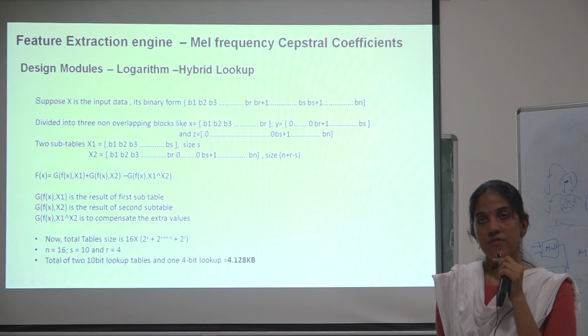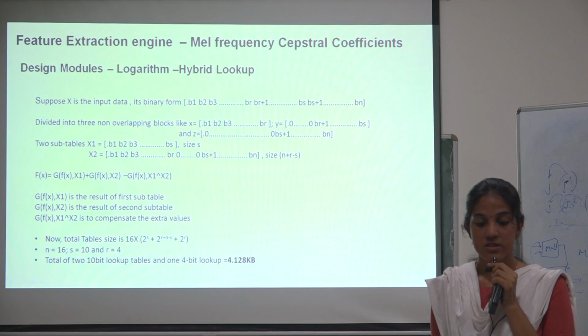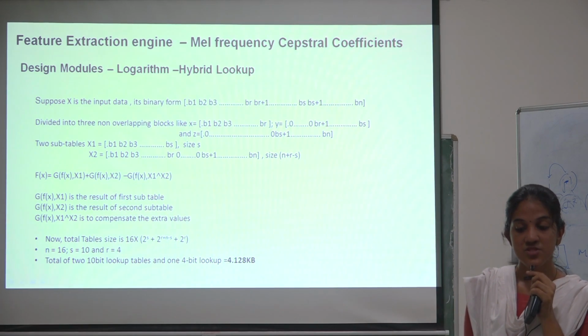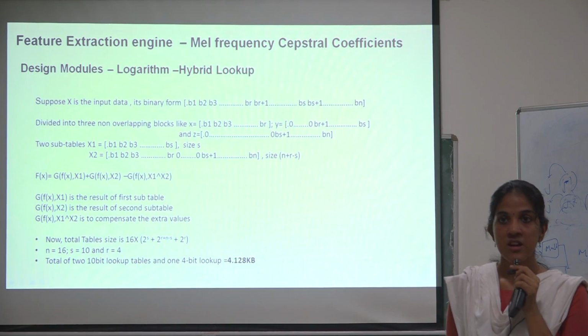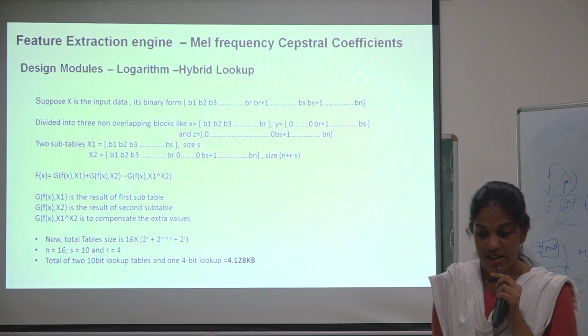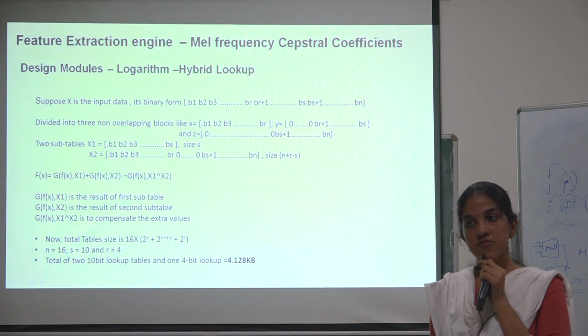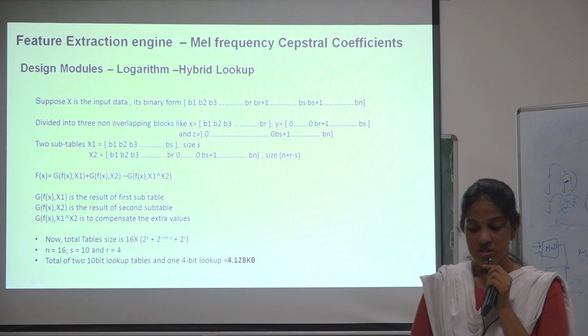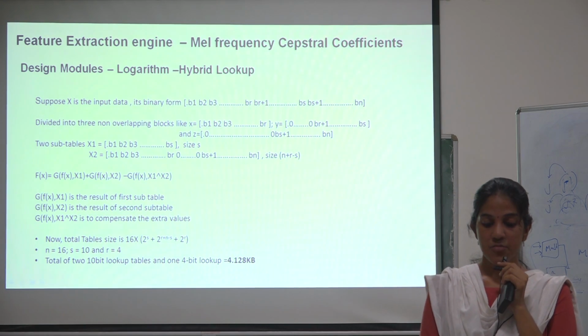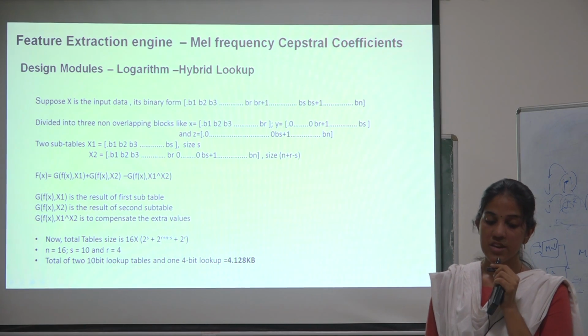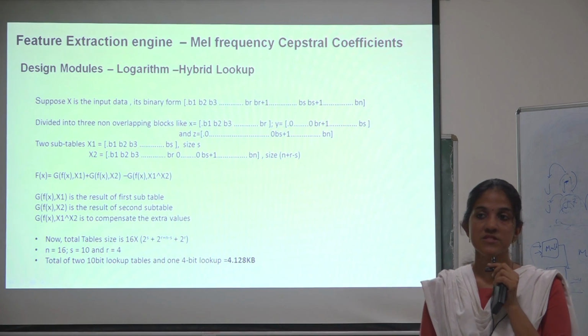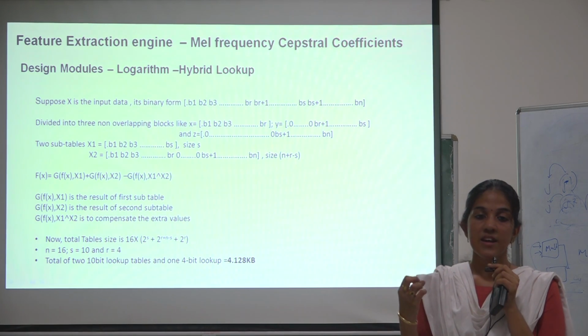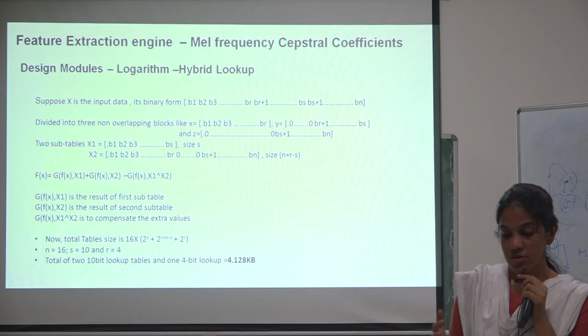The researchers have found that we can actually choose any S or any R. That depends on the accuracy required and the number of bits required for the representation. The researchers have proved that S equal to 10 and R equal to 4 gives a reasonable amount of accuracy and a reasonable amount of storage required.